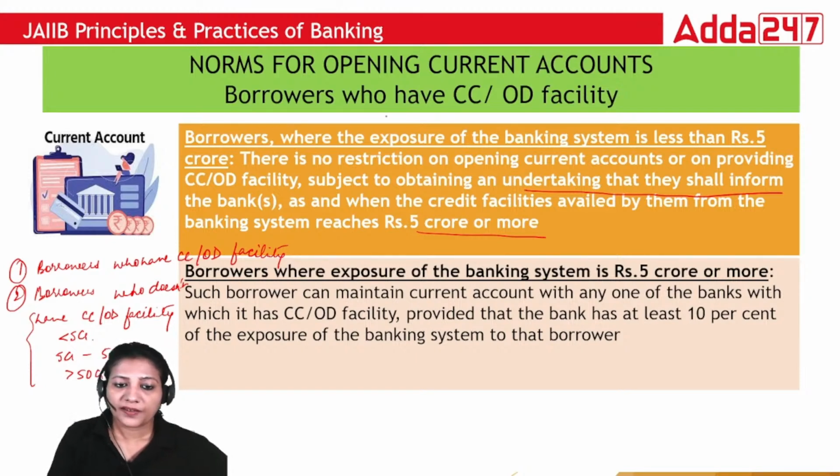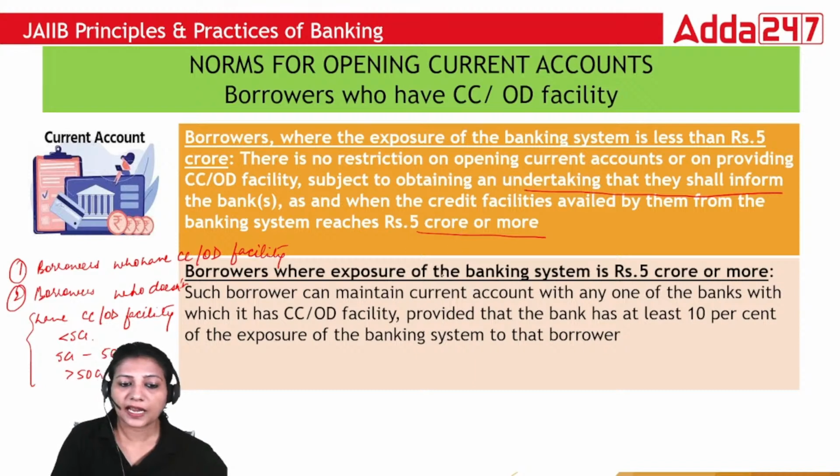So wherever their exposure of banking system is less than 5 crore, they can open their current account, but as a banker you have to take one undertaking that they will inform the bank whenever their exposure increases to more than 5 crore.